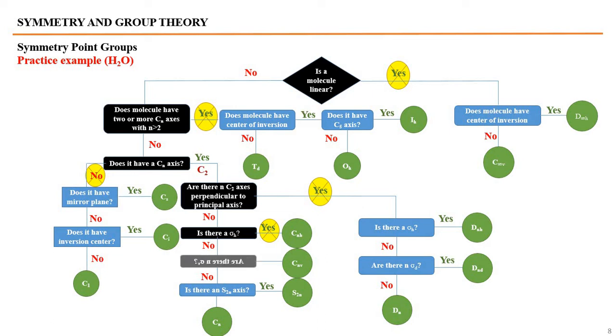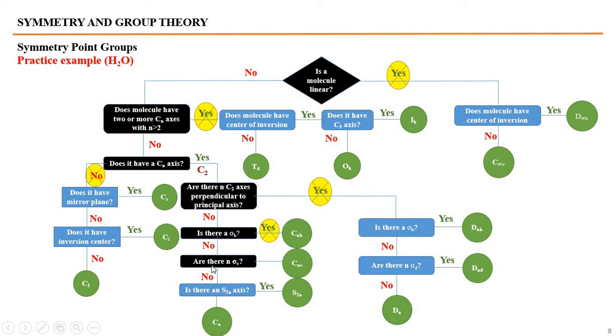Next condition is, are there n sigma v? What is this n? We have pointed C2 as the axis of symmetry, or proper rotation, here. n is 2.